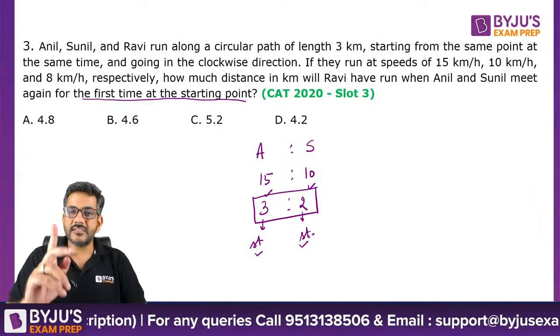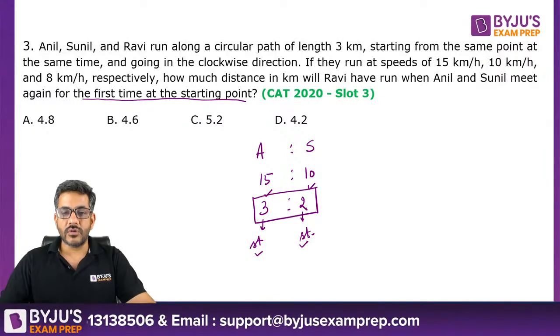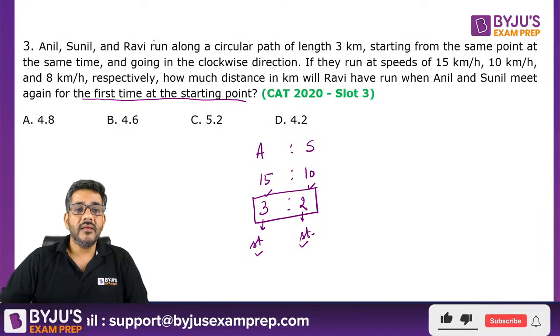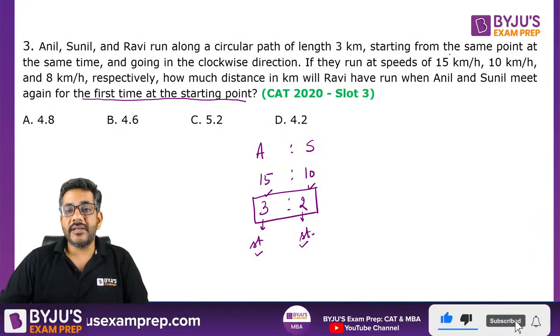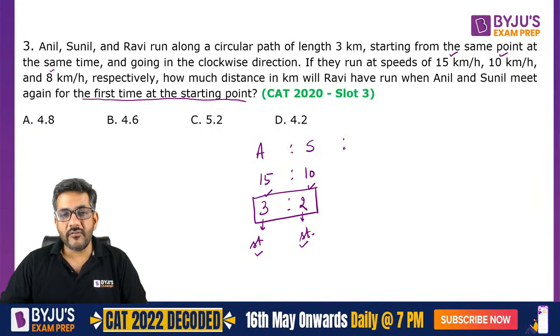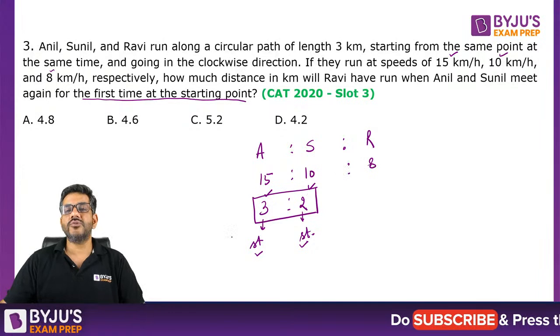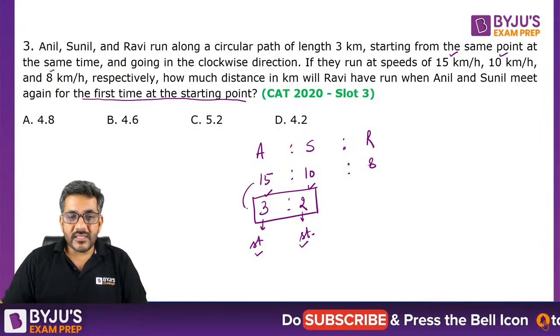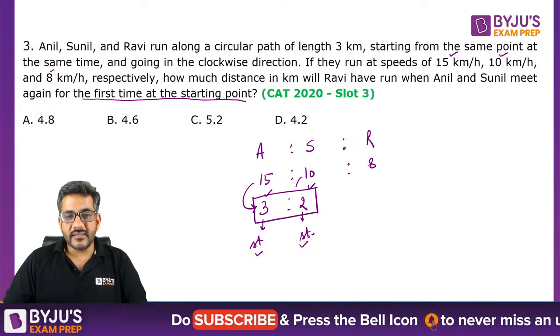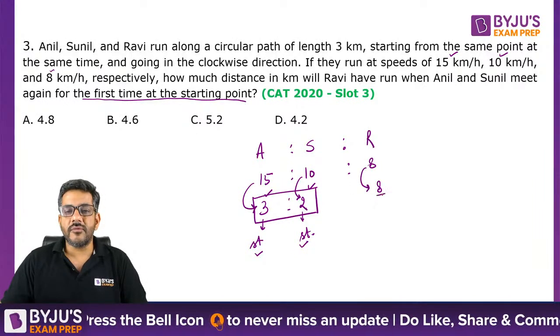They met for the first time when Anil completed 3 rounds and Sunil completed 2 rounds. The question says the ratio of their speeds is 15 to 10 to 8. So can I say the speed of Ravi is 8? When 15 is divided by 5, it becomes 3. 10 divided by 5 becomes 2. So 8 divided by 5 would become 8 by 5.